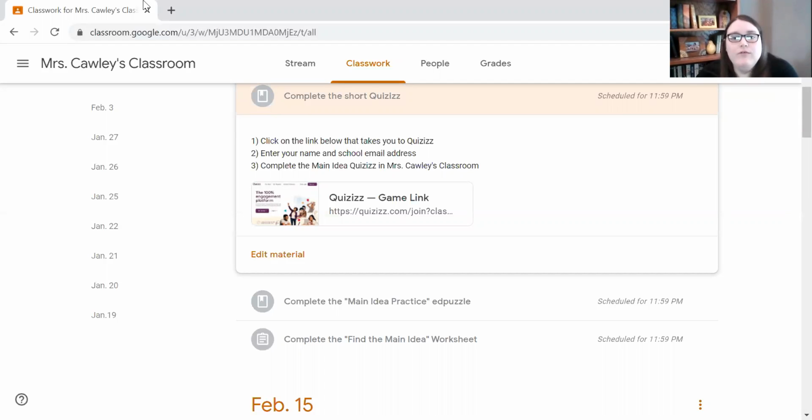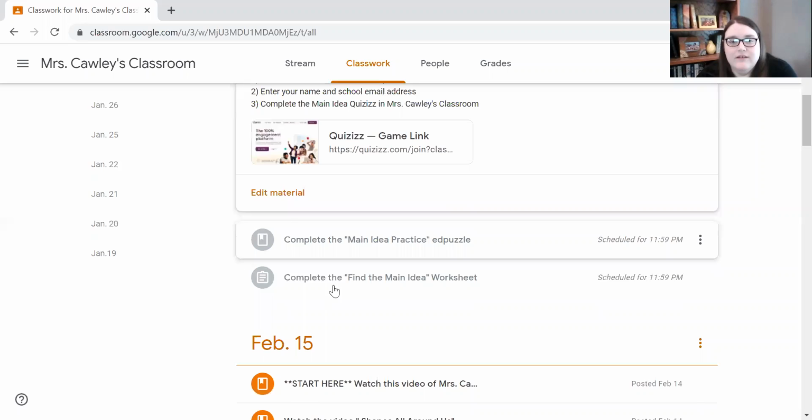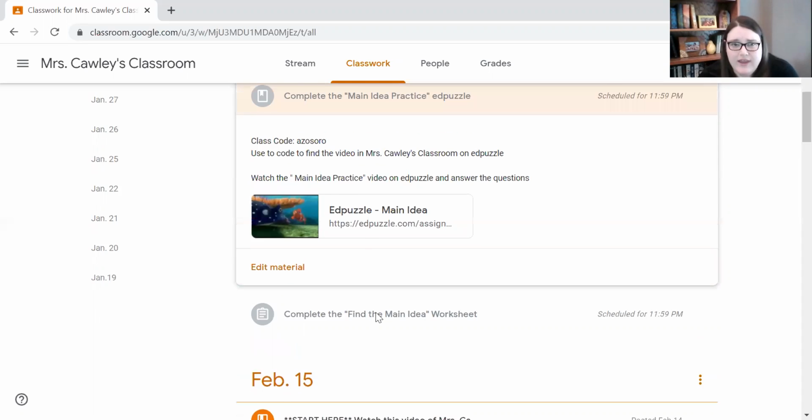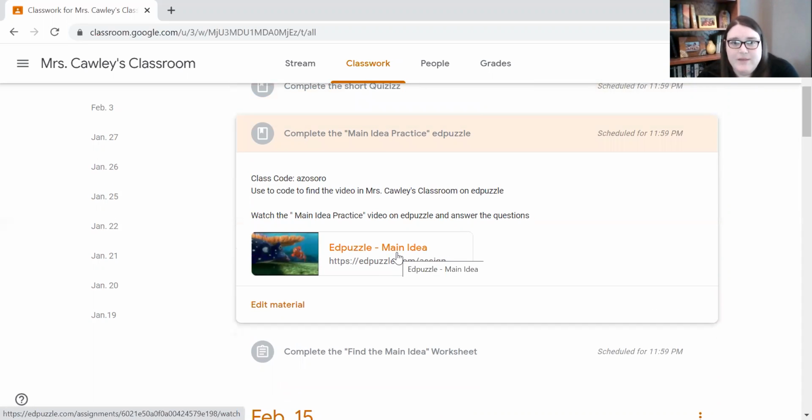Okay, so whenever you've completed that, I want you to do these two assignments. So the first one is another Ed puzzle. This Ed puzzle is about Finding Nemo, so it's kind of fun. And it's really just practice. You're practicing finding the main idea. So what you'll be looking for is detail. It'll ask you questions about the detail of what you saw in the scene and who the characters are, and then it will ask you to come up with a main idea. Okay, so that's just fun practice.